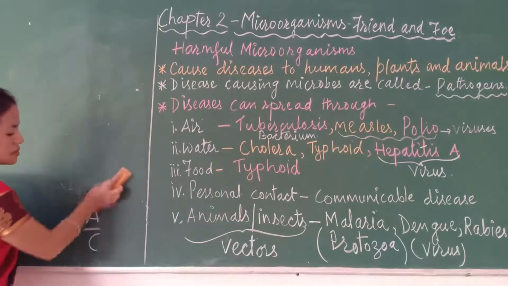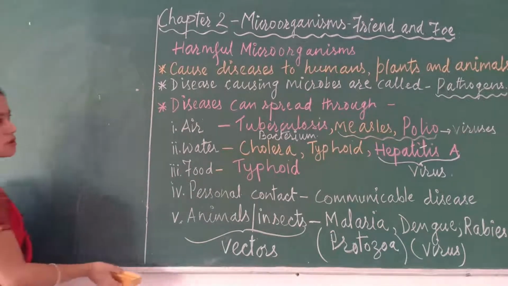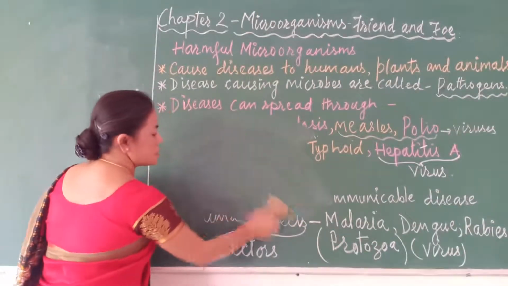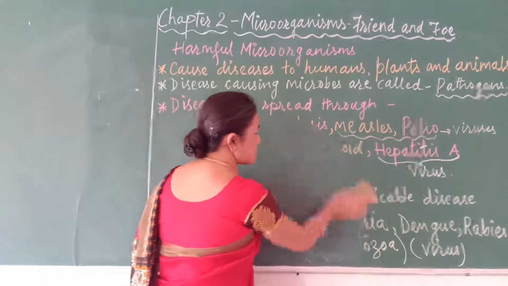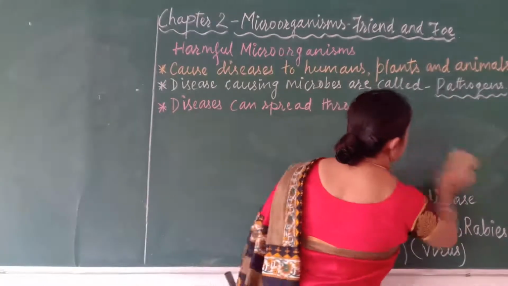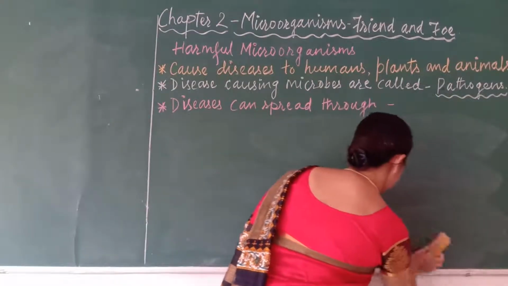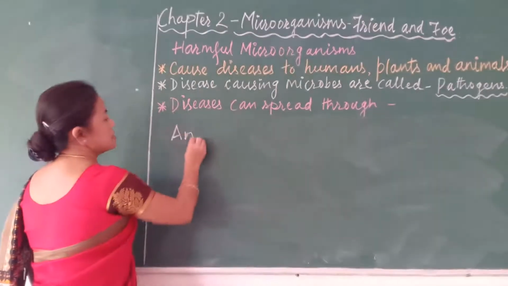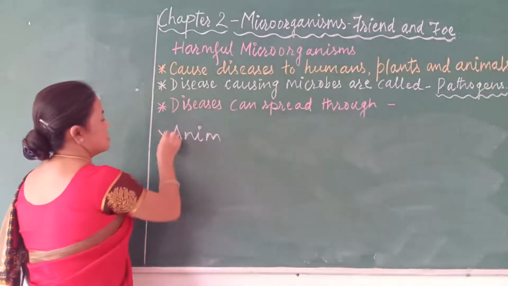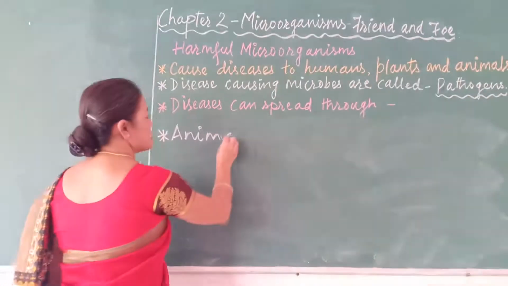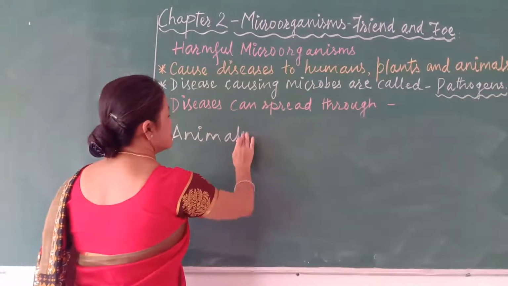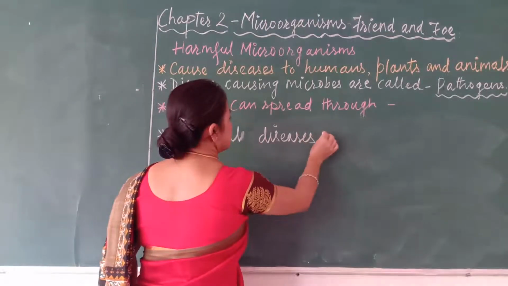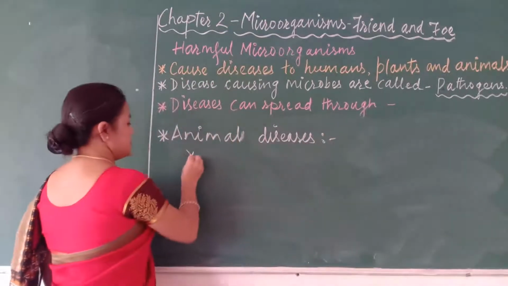Now not only humans, but there are certain microorganisms which cause diseases to animals also. Let me write here, students, the microbes which cause diseases to animals. Let us quickly write here: animal diseases. They also cause diseases to animals, isn't it? For example, we will see very few.